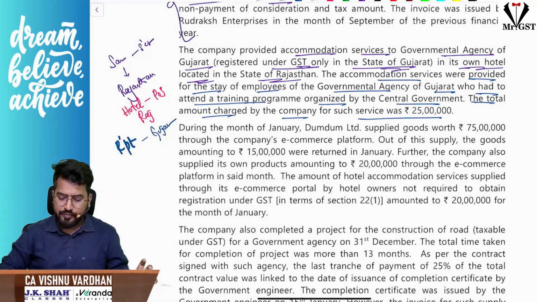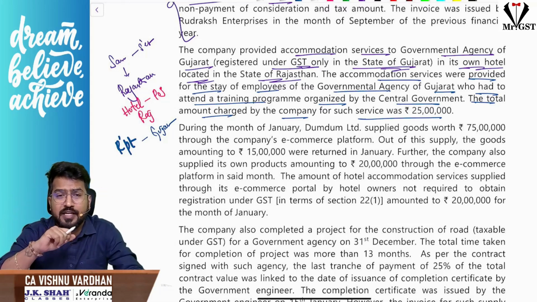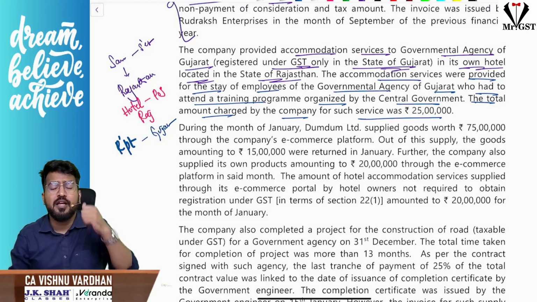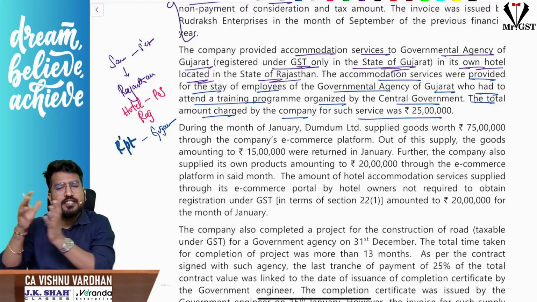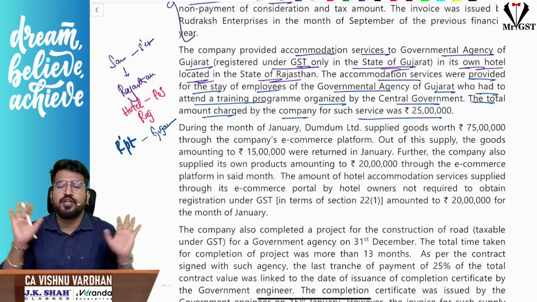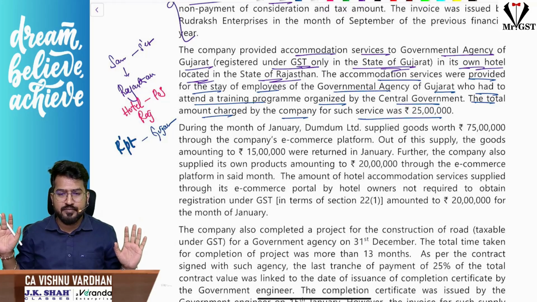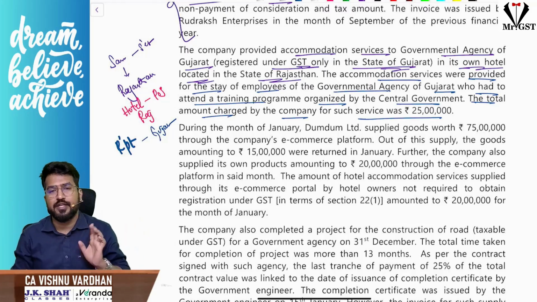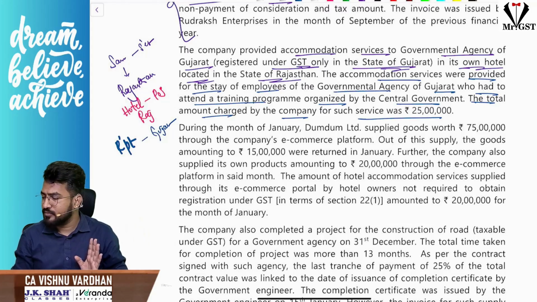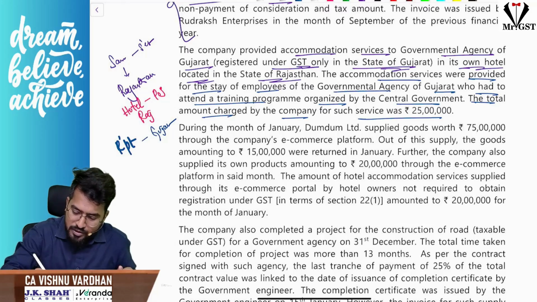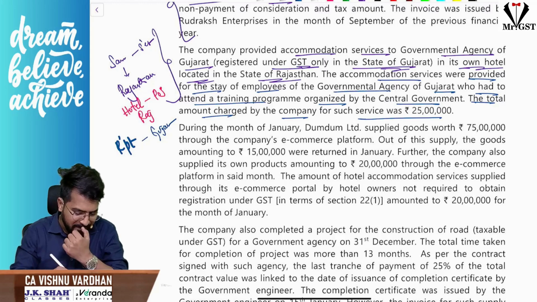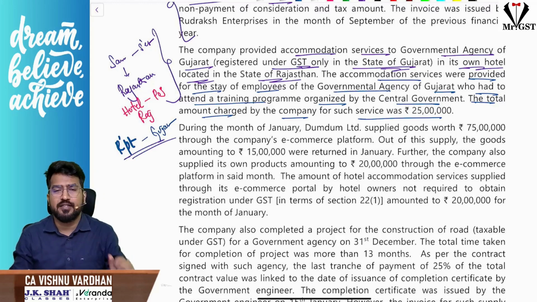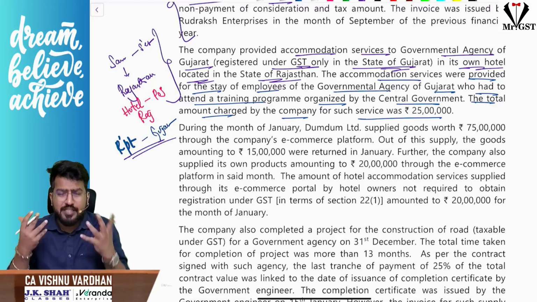So please understand, you forgot a concept there. TDS is not applicable if location of the supplier and place of supply is falling in one state and the recipient is registered in another state. TDS provisions will not come into picture. That is why I wrote so much of story here. Are you understanding that point? Sir, location of supplier and place of supply both are in Rajasthan. I thought you will identify that, but still okay, no problem. Recipient is located in Gujarat. So automatically what will happen? TDS provisions will not come into picture.